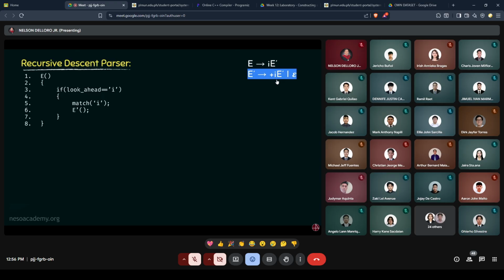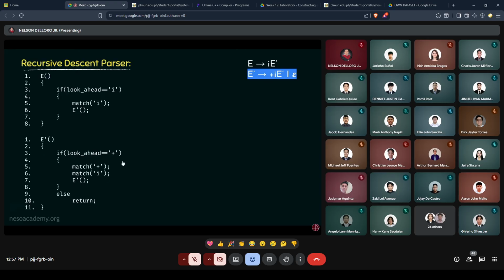Now let's deal with the next production rule, that is E dash can be rewritten as plus followed by I followed by E dash or epsilon. Now the procedure for E dash will look something like this. Observe, this is the procedure for E dash, and within the definition of E dash, we have two branching statements, that is this conditional if and the else. This if is for handling this portion of the production, and this else, which only states return, handles this portion of the production. So E dash can be rewritten as epsilon is mirrored by E dash returning to the function whichever called it.